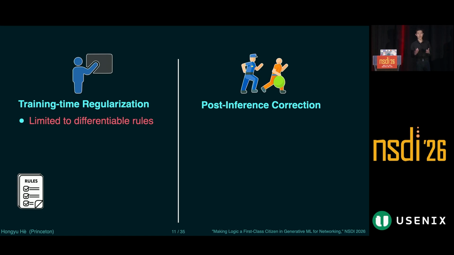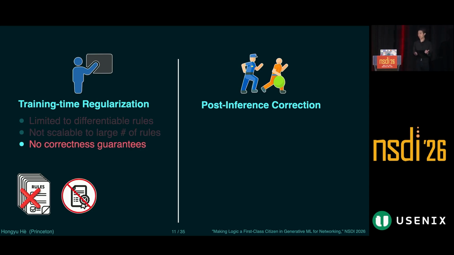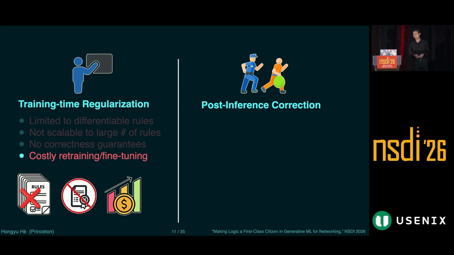Otherwise, we cannot add them to the objective function without doing some approximation. And it doesn't scale if we have hundreds of rules. Most importantly, the behaviors penalized during training can still appear at inference, providing no guarantees. And this can be a costly process if the rules we want to impose have changed, and we need to retrain and fine-tune our model again.